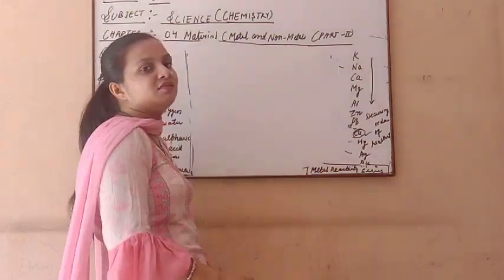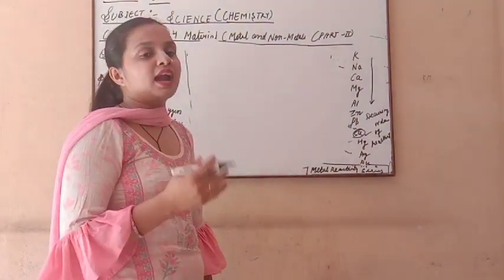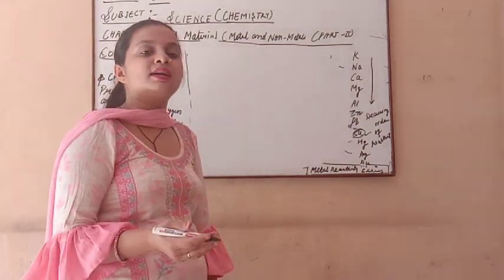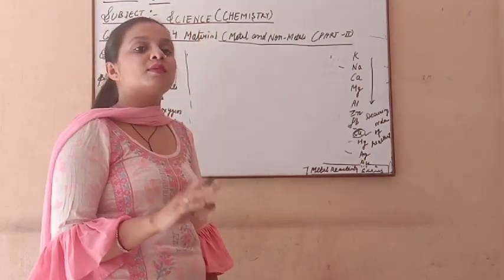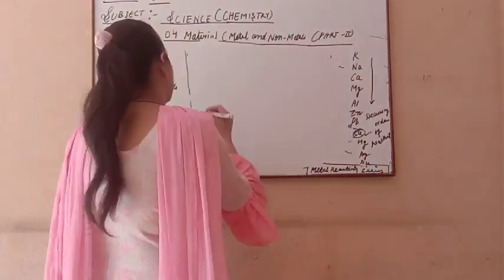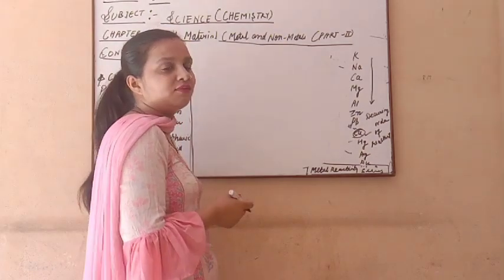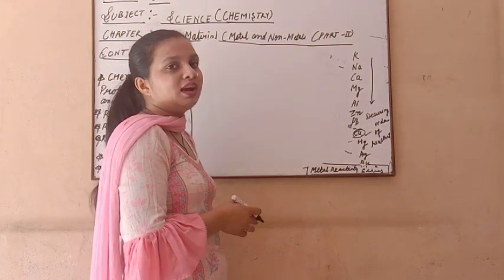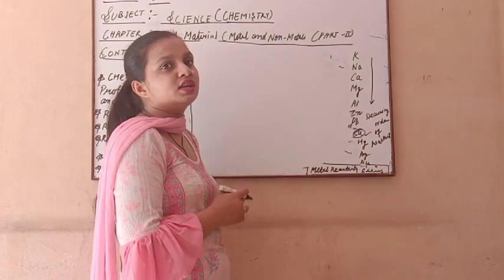When a non-metal reacts with acid, no reaction takes place. So the non-metal reaction with water, no reaction takes place, and the reaction of non-metal with acid is also no reaction. Okay. Now I take the example of sulfuric acid. In the case of sulfuric acid, copper sulfate is made plus hydrogen gas is released, and in the case of non-metal, no reaction takes place.